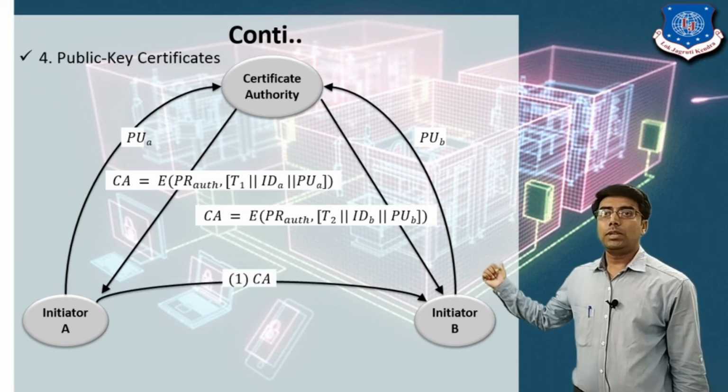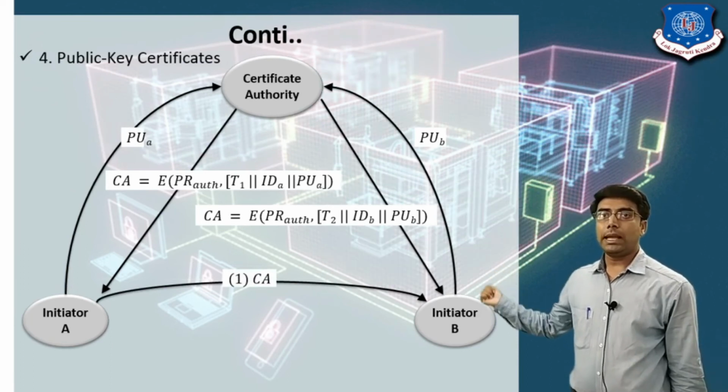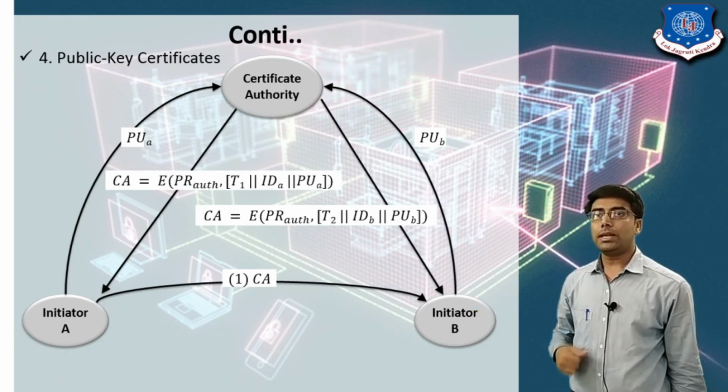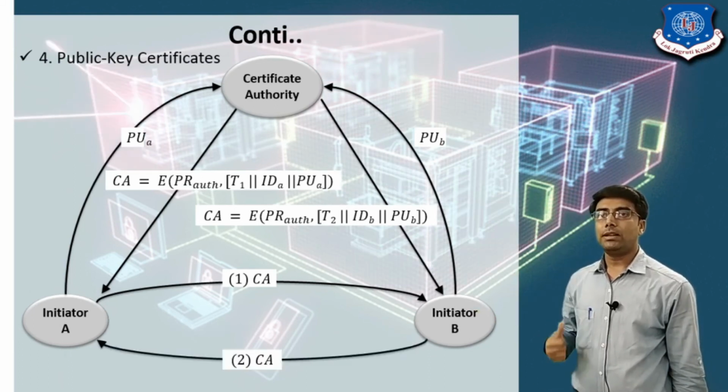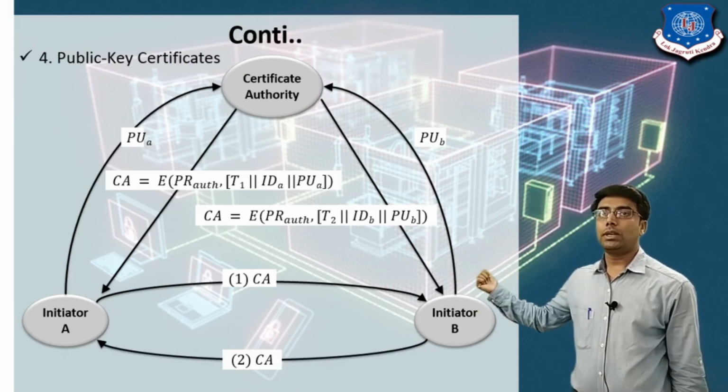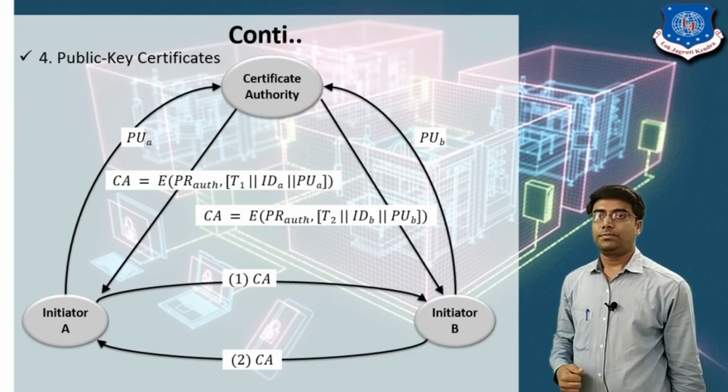Now user A, the initiator, sends their certificate to user B for verification. Same, user B will send their certificate to user A for verification.